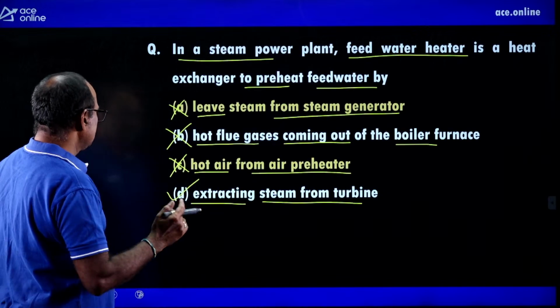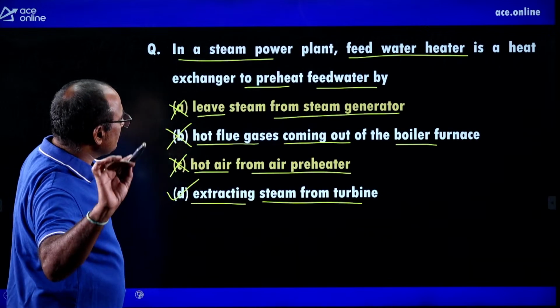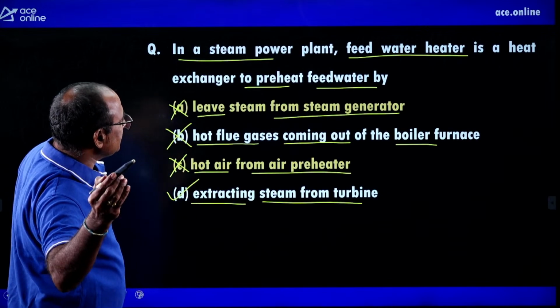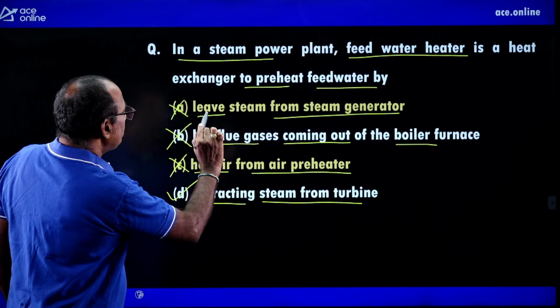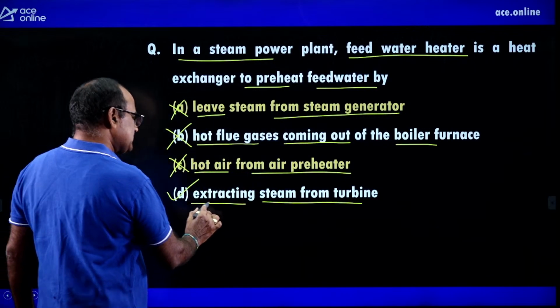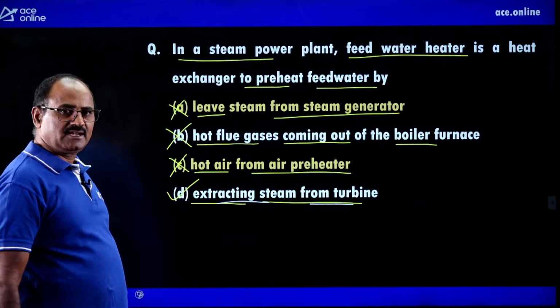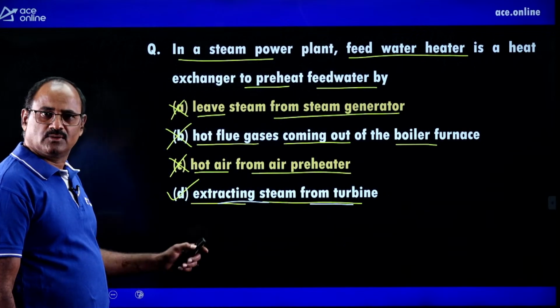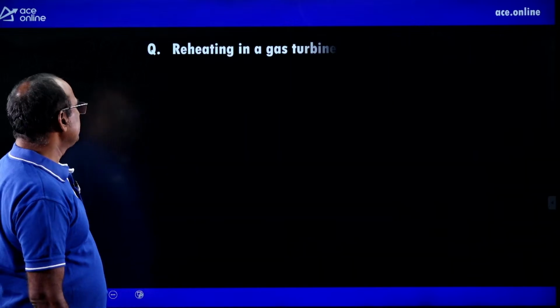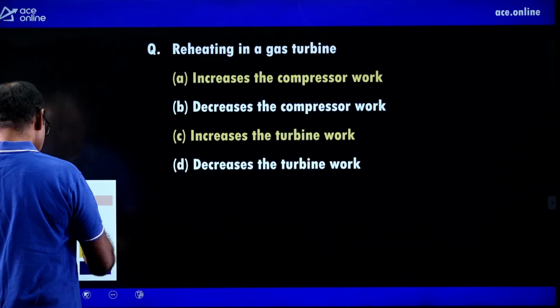Anyhow, look at the options, right? In a steam power plant, a feed water heater is a heat exchanger to preheat the feed water by extracting steam from the lateral stages of the turbine. Option D is absolutely correct. Okay? Similarly, look at another important question.